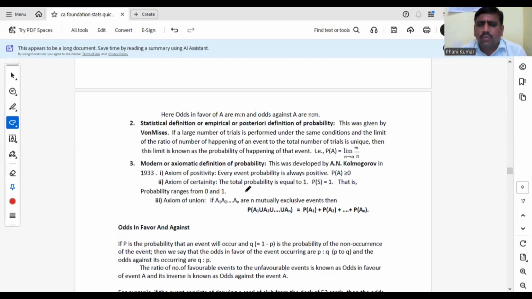Okay. Third property is the axiom of union. If A, B are mutually exclusive, P of A union B is P of A plus P of B. Suppose A1, A2, so on, AN are mutually exclusive. That means P of A1 union A2, so on, union AN is P of A1 plus P of A2 plus so on, P of AN.